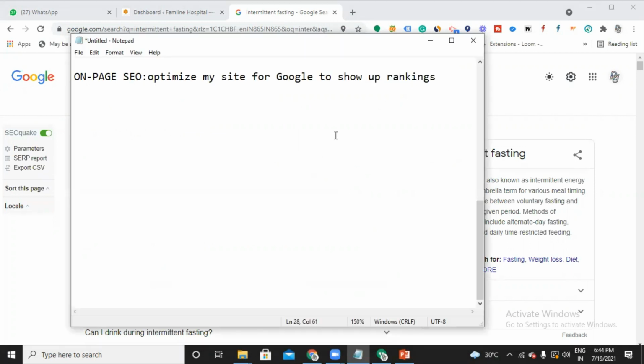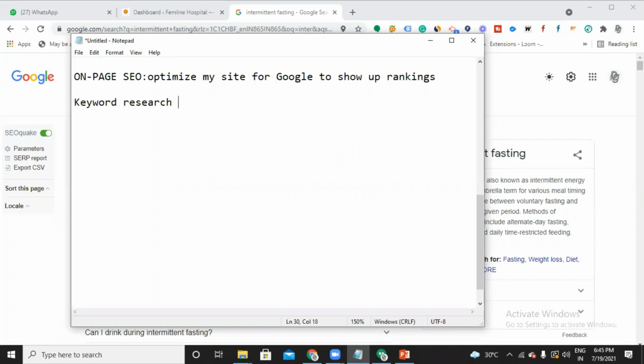Then how do I do this? How do I start with on-page so that I can start improving my rankings? Before we start doing on-page, the first thing we need to do is proper keyword research.